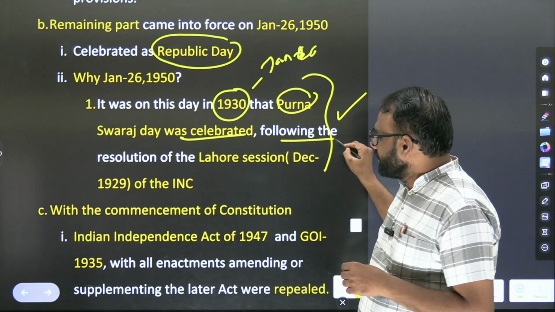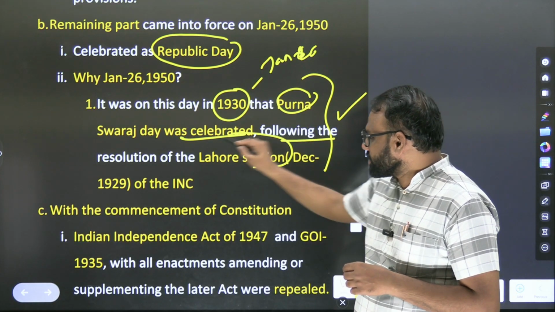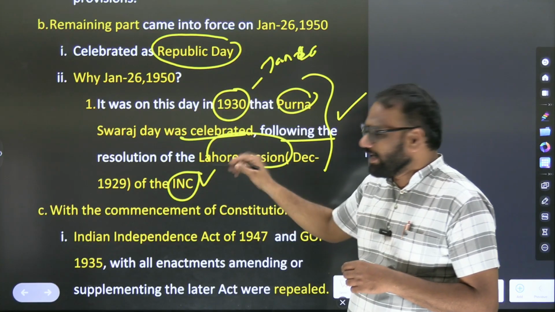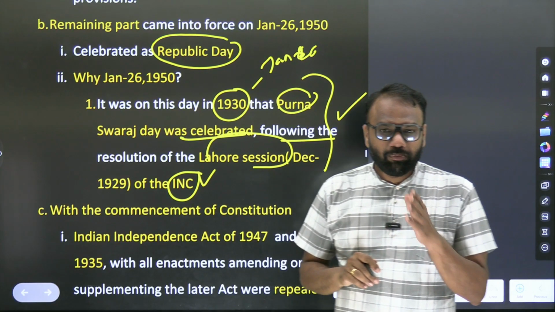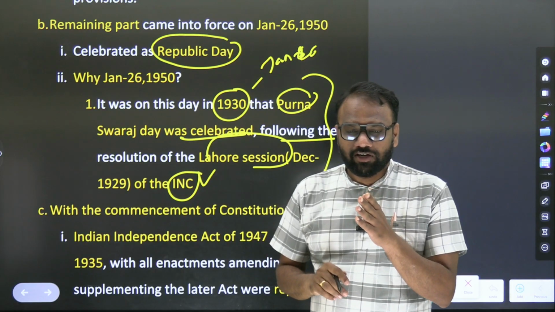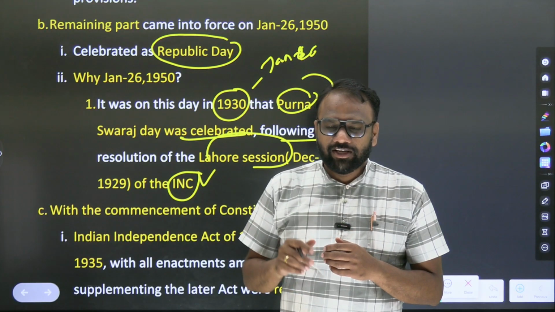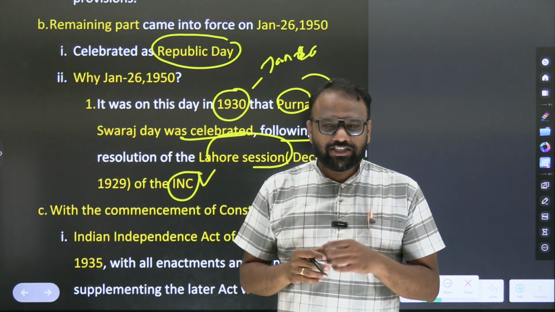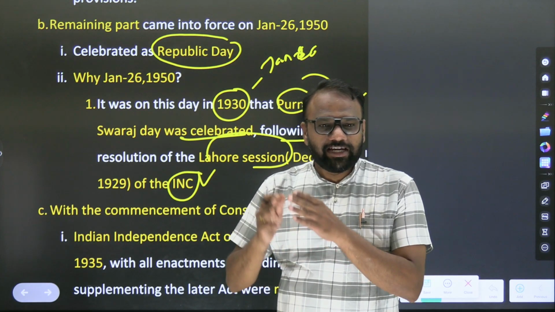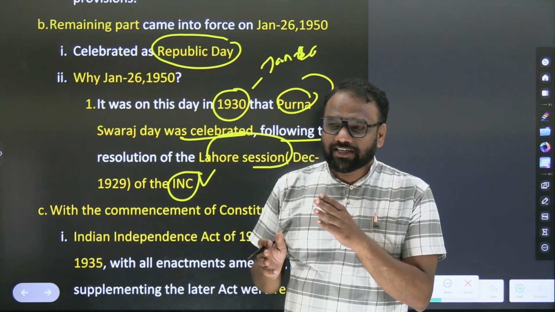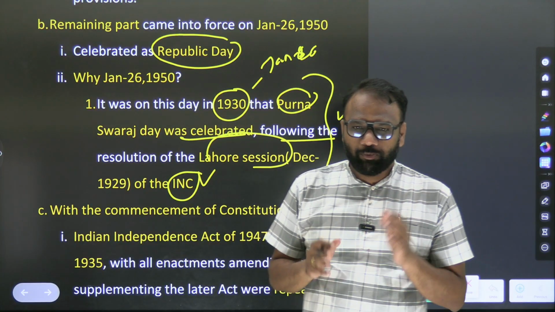This followed the resolution of the Lahore session of the Indian National Congress of 1929. So we know that the Purna Swaraj resolution was adopted in which session of INC? 1929. Right. So who was presiding over it? Jawaharlal Nehru. As a result, in 1930 on January 26, they celebrated the day as Purna Swaraj.